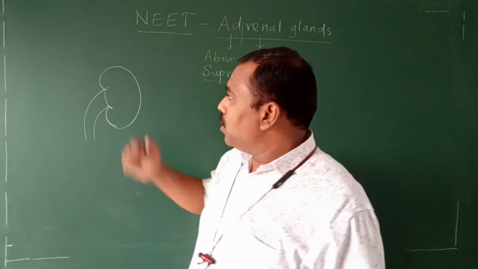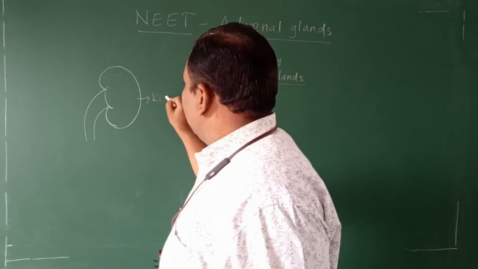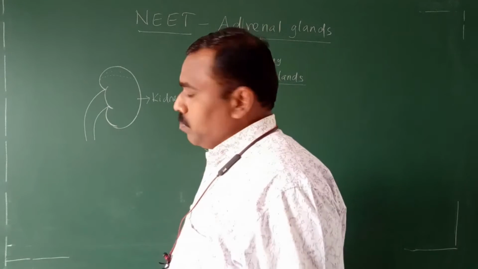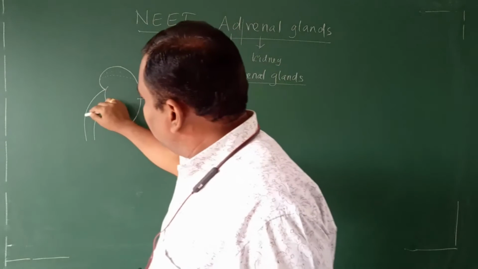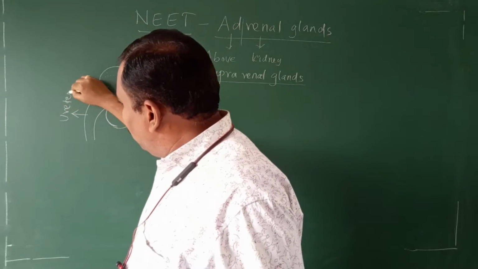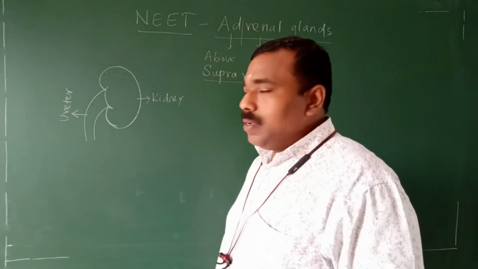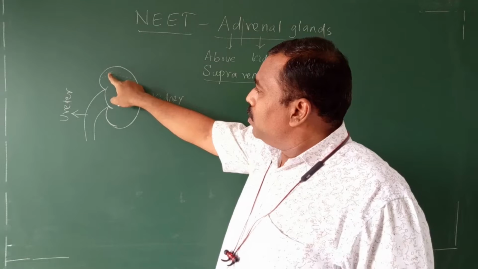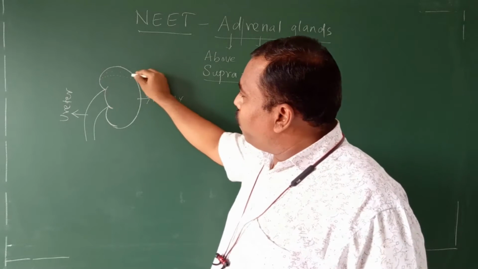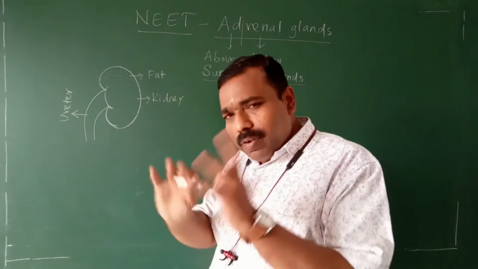I have drawn only one kidney. This one is the ureter. On top of the kidney is always a single layer of fat covering.